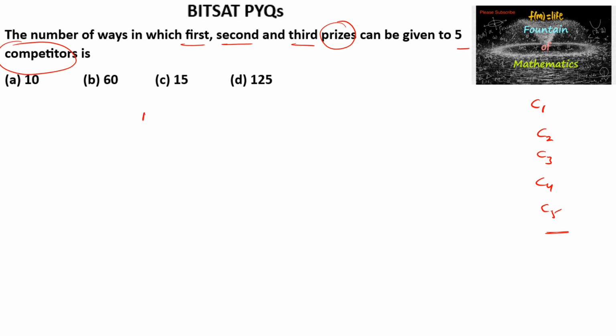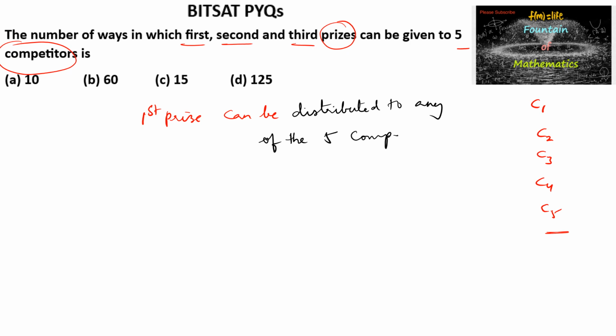So the first prize can be given to any of the 5 competitors, so either C1 or C2 or C3 or C4 or C5. So the first prize distribution can be done in 5 ways.